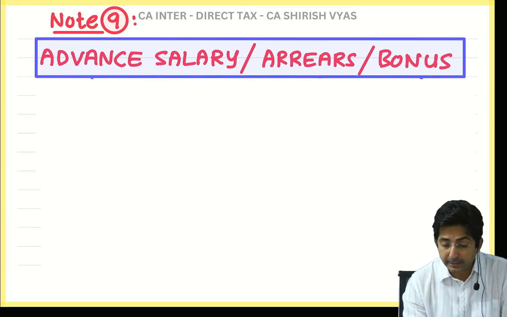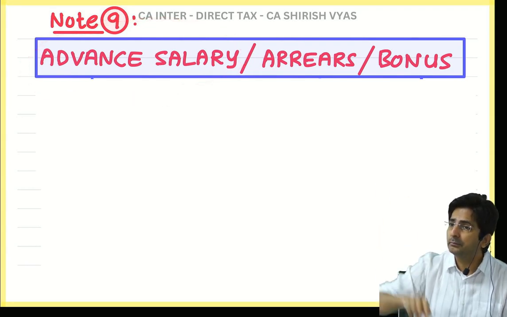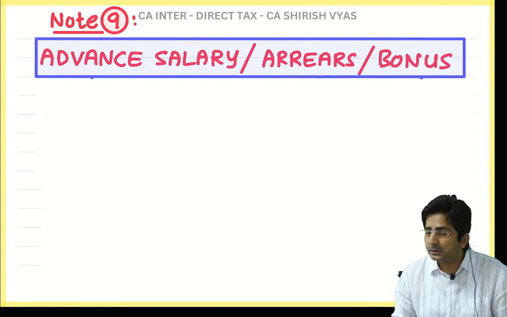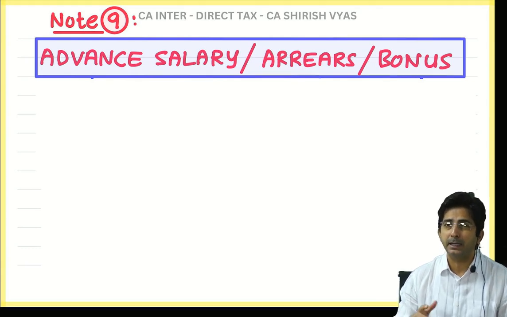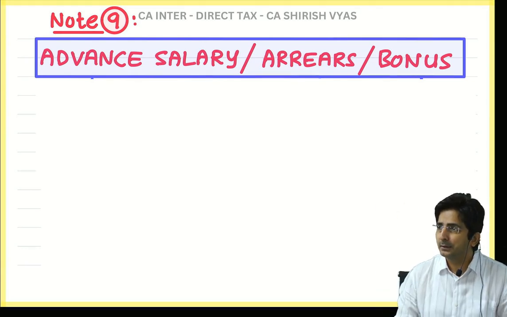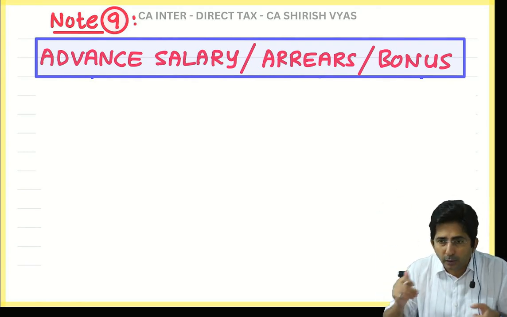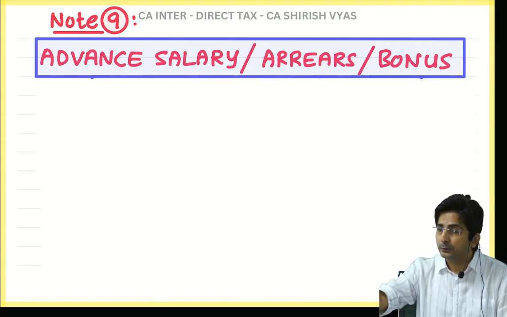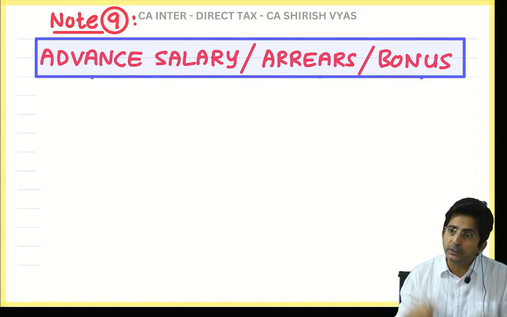Why? Because when I say advance salary, it is actually salary of the future, received in advance. Sometimes you are in need of money, you request your boss to give you your salary of next year in advance. Not the whole year, maybe 2-3 months of next year's salary. So now the question is, the salary pertains to next year. Should the tax come next year, or this year only because you received it?